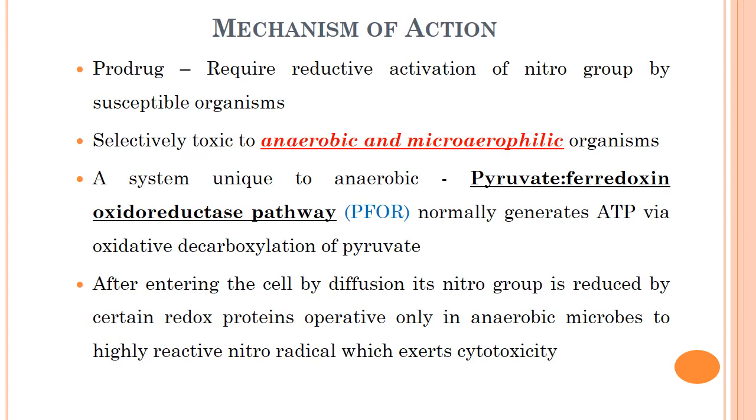Mechanism of action of metronidazole. It is a prodrug. It requires reductive activation of the nitro group by susceptible organisms. It is selectively toxic to anaerobic and microaerophilic organisms. There is a system unique to anaerobic organisms, the pyruvate ferredoxin oxidoreductase pathway, which normally generates ATP via oxidative decarboxylation of pyruvate. After entering the cell by diffusion, its nitro group is reduced by certain redox proteins operative only in anaerobic microbes to a highly reactive nitro radical, which exerts cytotoxicity.